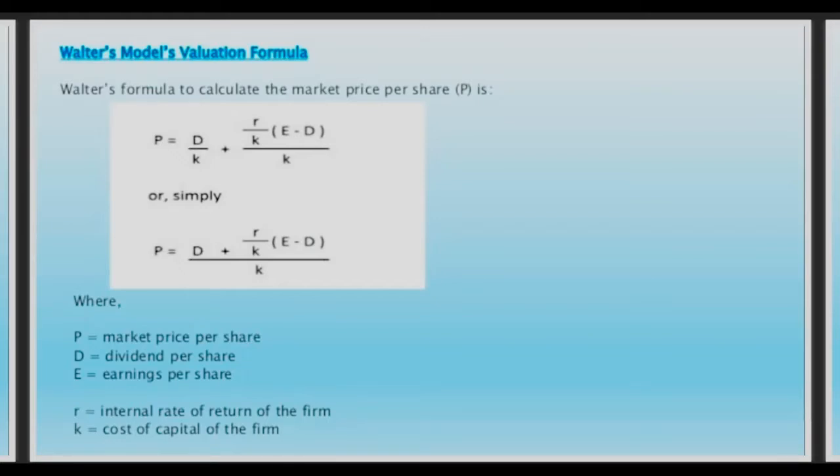Now see, growth firms are characterized by an internal rate of return that is more than the cost of capital, which I just discussed with you. This slide I just discussed with you: when R is greater than K, when R is equal to K, and when K is greater than R. In these three scenarios, what should the company do?